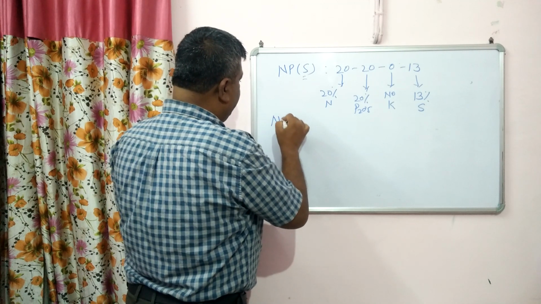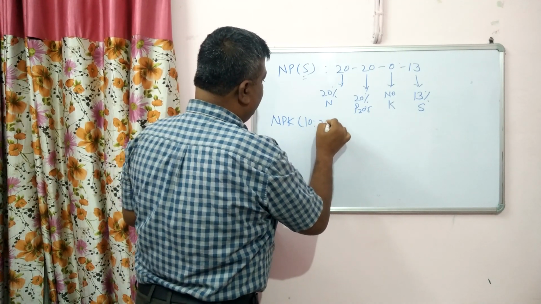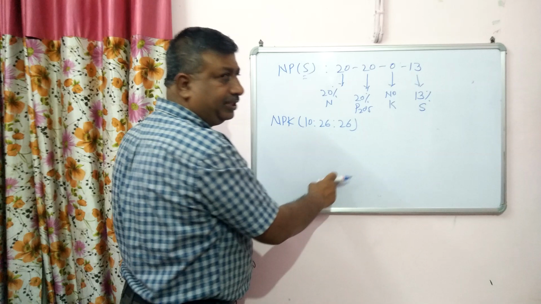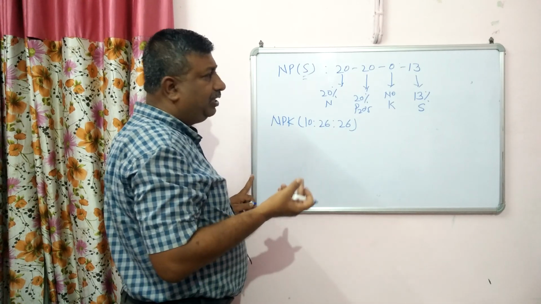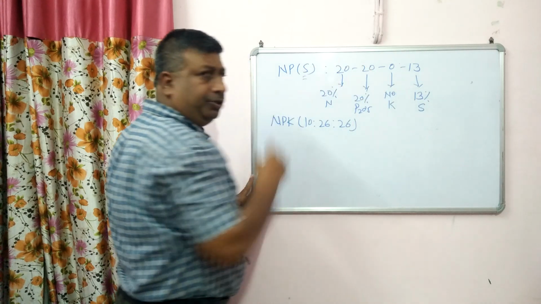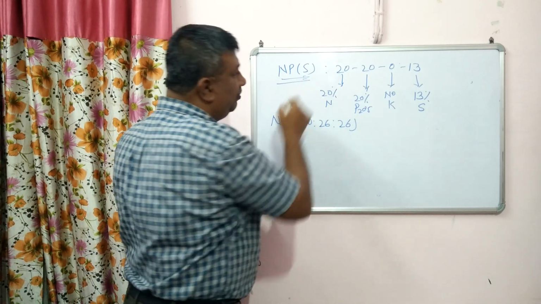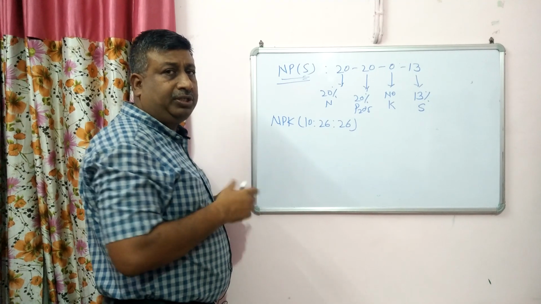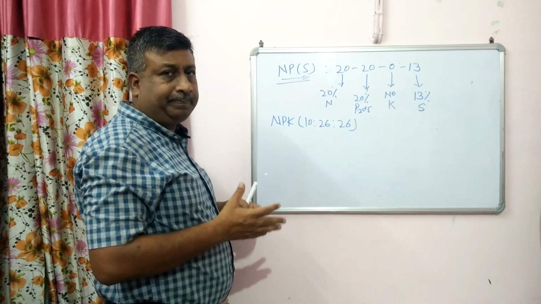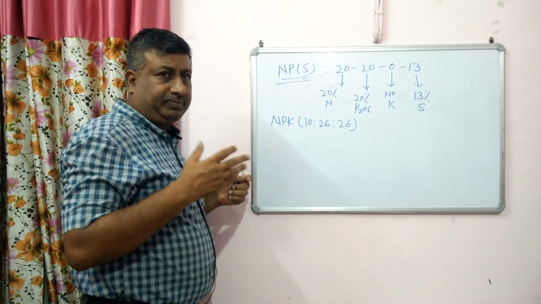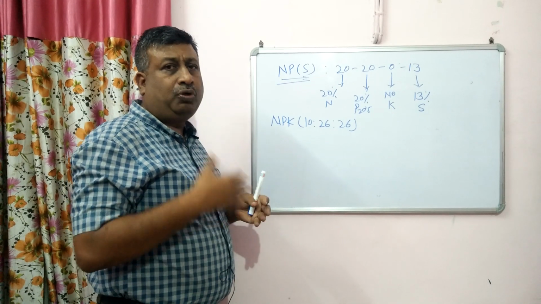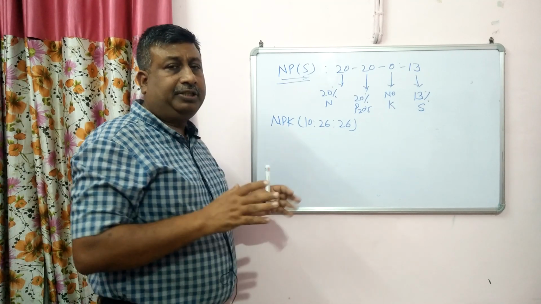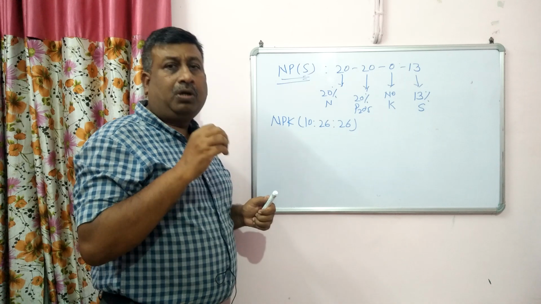Another grade, for example NPK 10, 26, 26, is also very common: 10% nitrogen, 26% phosphorus and 26% potassium. So an NPK fertilizer may omit potassium and may contain other nutrients. These fertilizers are also available. This fertilizer is very good in those areas where there is sulfur deficiency or potassium is sufficient. So these NPK fertilizers are very common. The 12, 32, 16 fertilizer is very common and a very good fertilizer. And it is a complete fertilizer, so there is no need to supply phosphorus and potassium from any other fertilizer. But these fertilizers are used at the time of sowing as a basal dose, not used in standing crop.